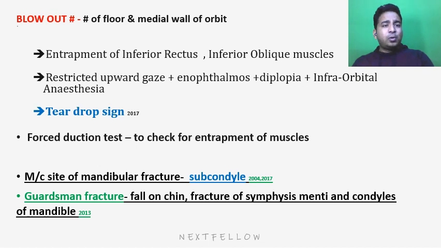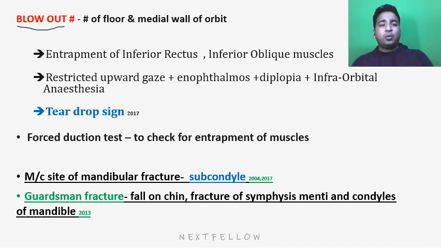Now there occurs the blowout fracture of the orbit. So basically in blowout fracture, whenever a patient gets hit over the eye, we see a dark circle or ecchymosis below the eye. And sometimes the floor and the medial wall of the orbit will get fractured, leading to loosening up of the orbital content downwards or medially. Because if there is a fracture in the floor, fat may get down through that fracture, or sometimes muscles like inferior rectus muscle, inferior oblique muscle may get entrapped in the fracture line, leading to diplopia.